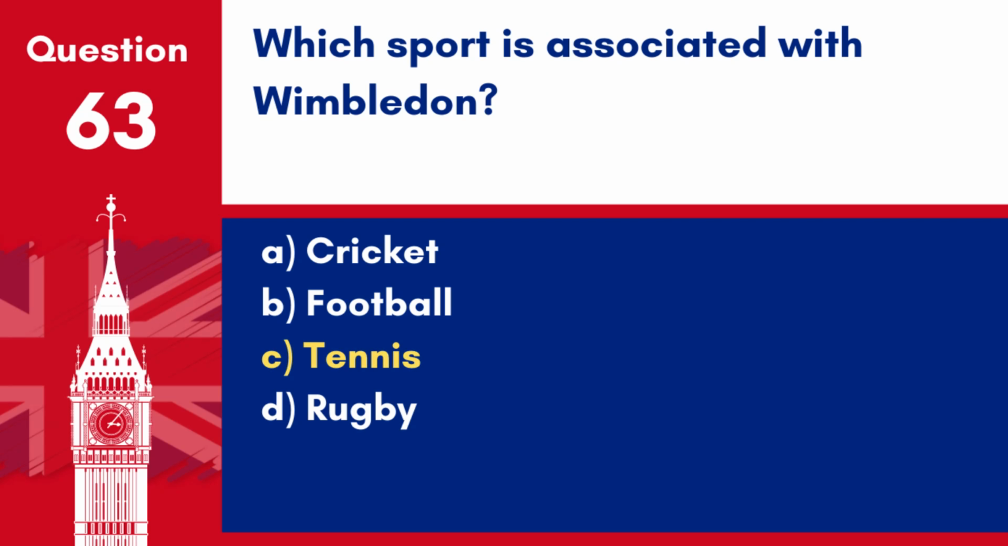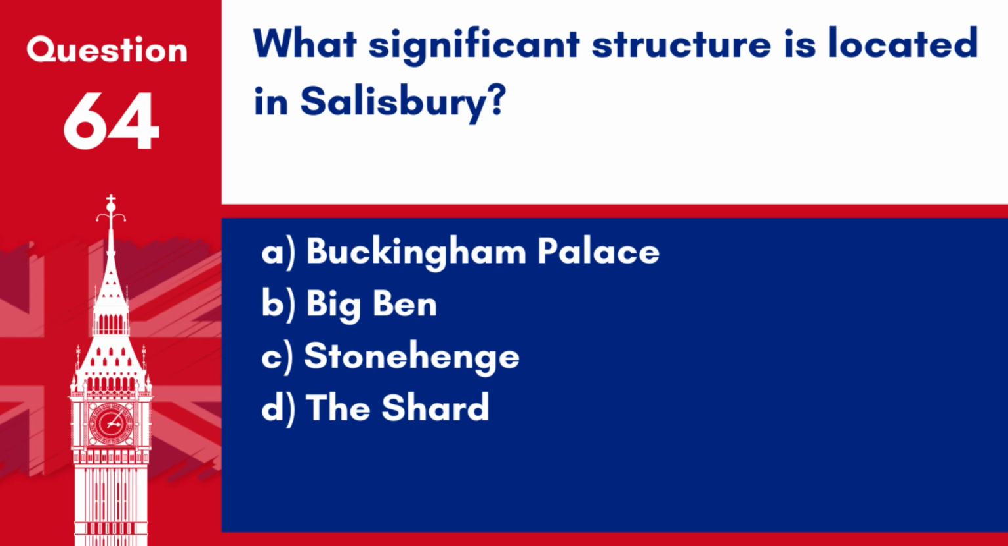Answer C. Tennis. Wimbledon is famously associated with tennis and hosts the annual Wimbledon Tennis Championships, one of the sport's 4 Grand Slam tournaments. Question 64. What significant structure is located in Salisbury? A. Buckingham Palace. B. Big Ben. C. Stonehenge. D. The Shard.